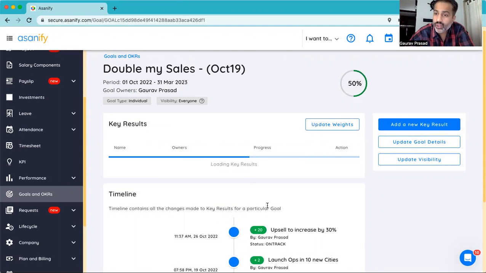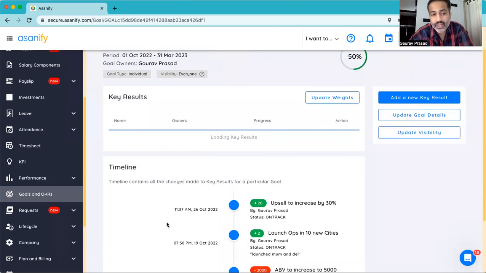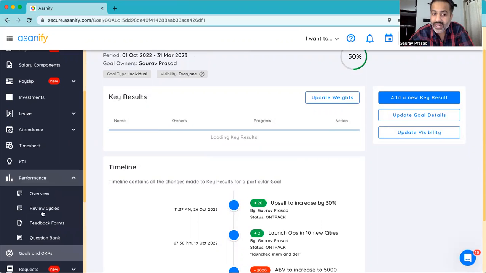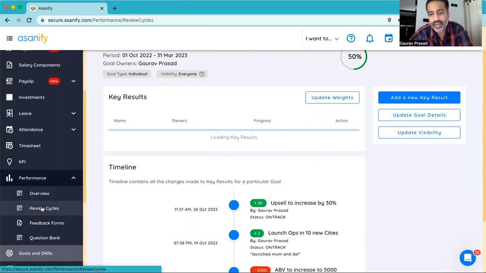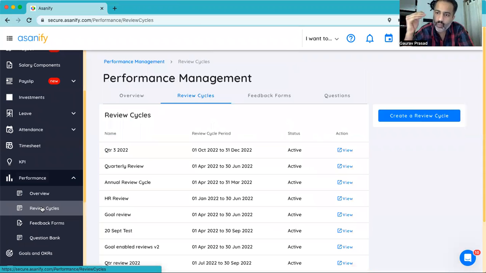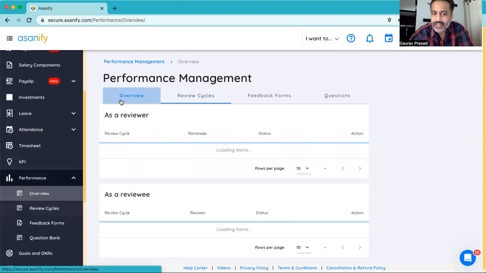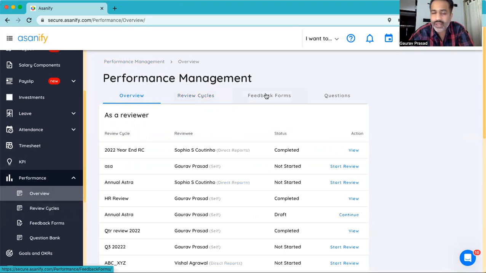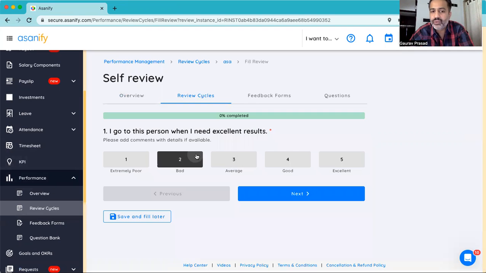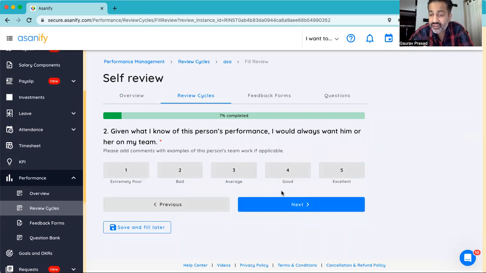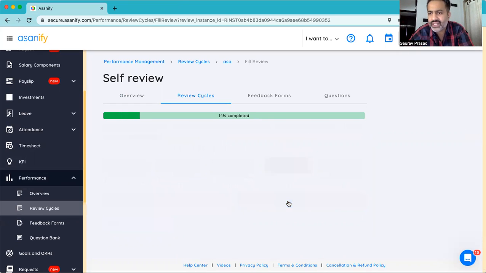Once you've defined the goals and OKRs for your teams and individuals, the same goals and OKRs can also be used in performance management, where under the performance management section, it's a 360-degree performance management, where whether it is the reporting manager reviewing the reportee, or peer review, or 360-degree feedback, all of that can get done quite easily. You can create your own review cycles, you can customize the feedback form. And once it is done, your employees will be able to review either self-review or their direct reports quite easily on the system itself.